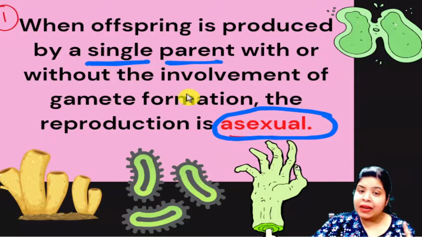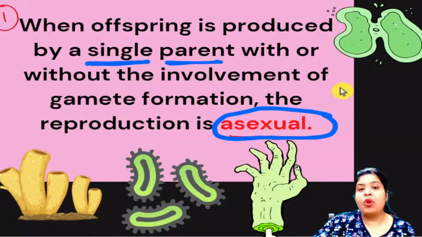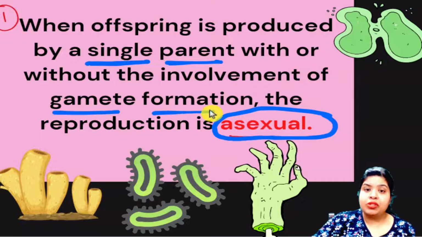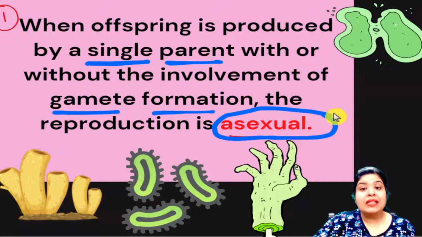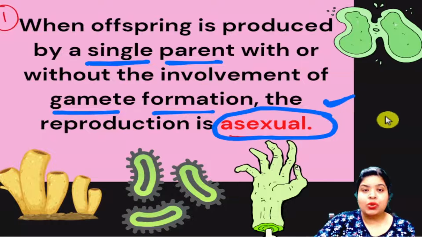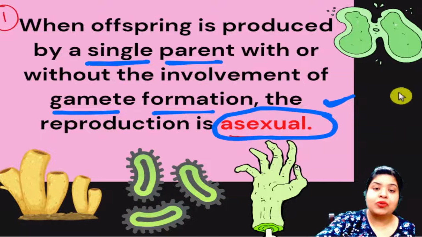So there may or may not be gamete formation. This is the first type of reproduction.